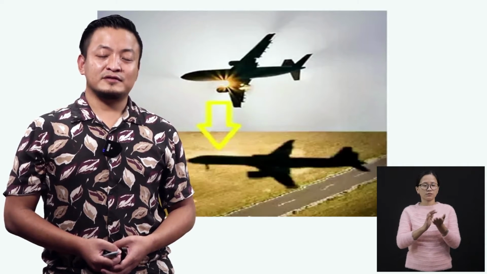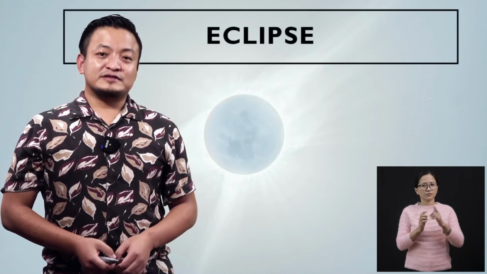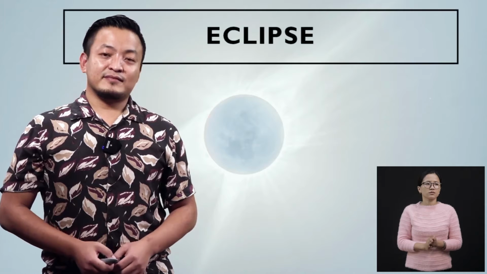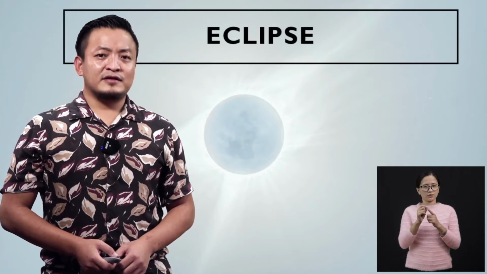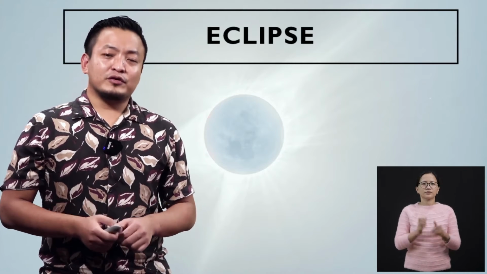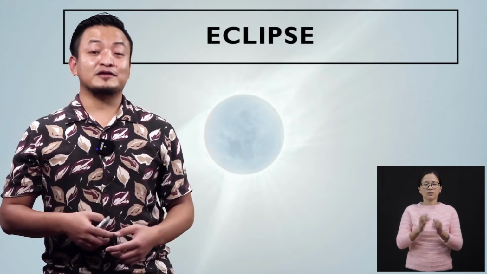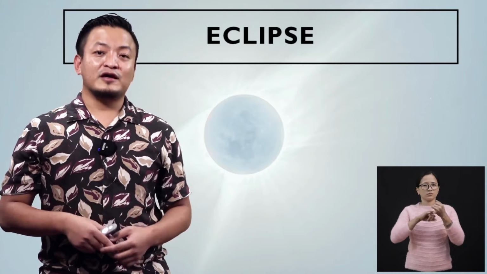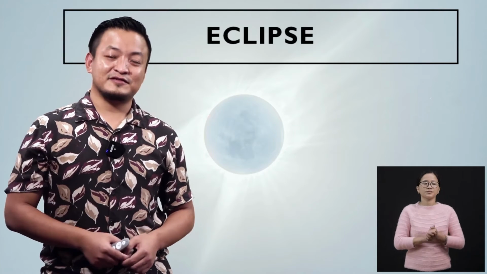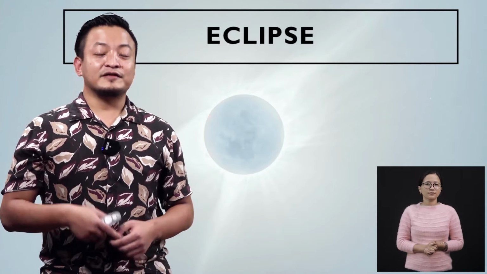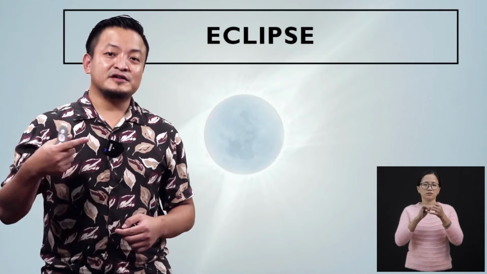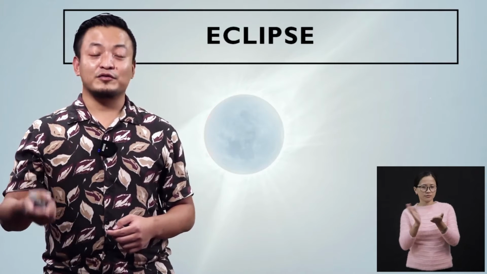Okay? Now, the topic that we are going to discuss is eclipse. So students, the astronomical bodies also cast shadows on other bodies.